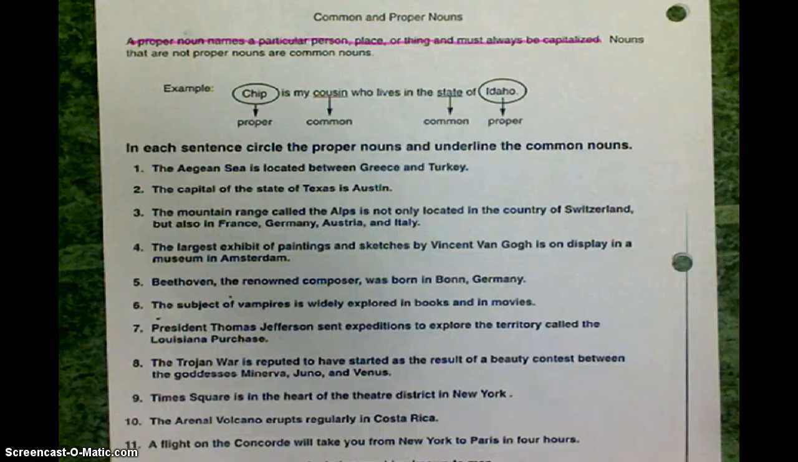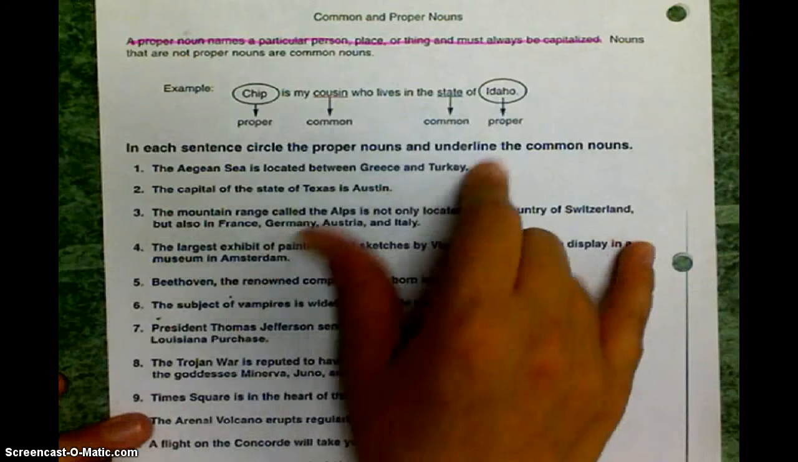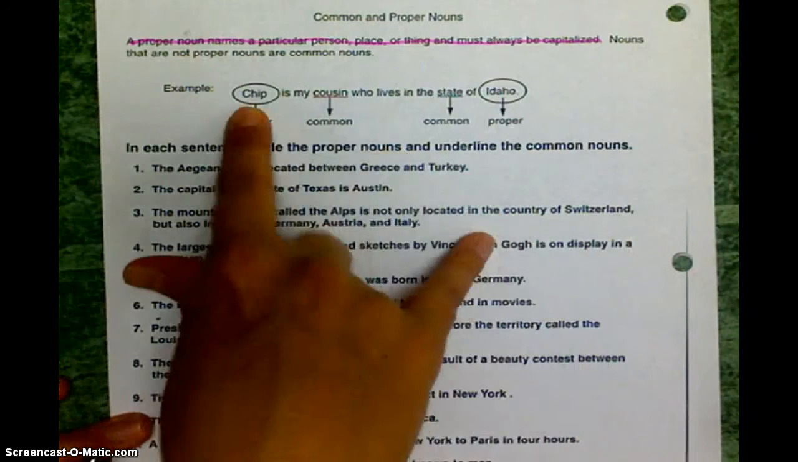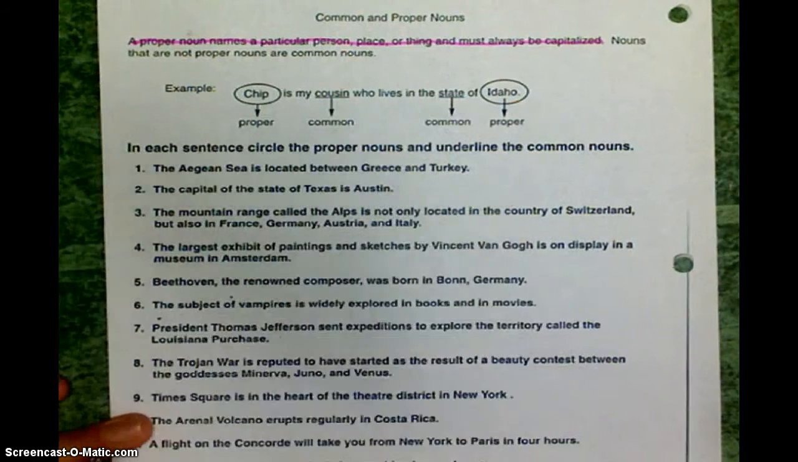Nouns that are not proper nouns are common nouns. Okay, so if it's not proper, then it's common. Okay, if it's not specific, it's common. So when we look at the example, it says, Chip is my cousin who lives in the state of Idaho. We've got 4 nouns there. We've got Chip, cousin, state, Idaho.